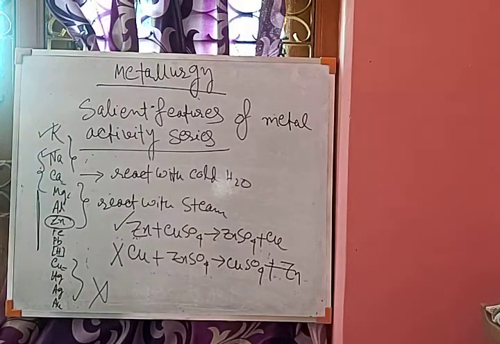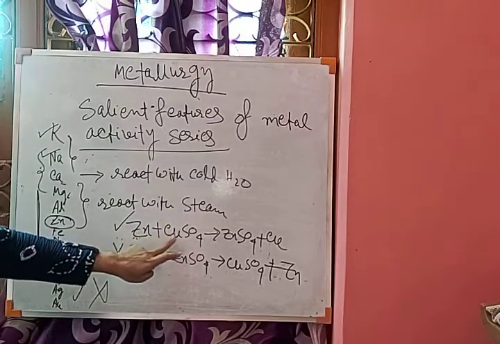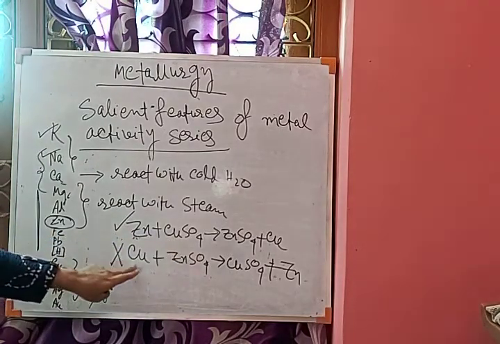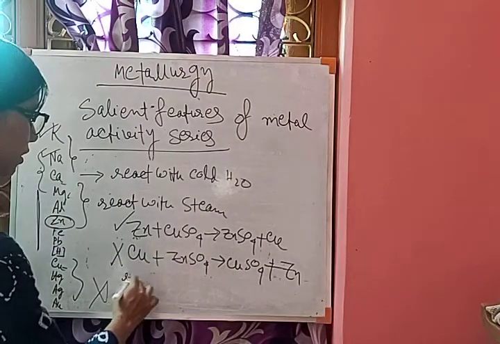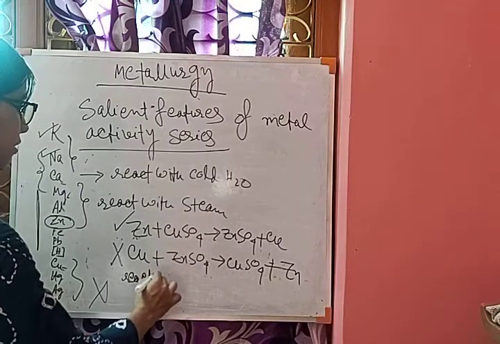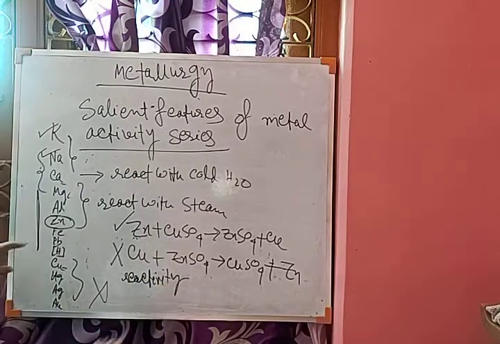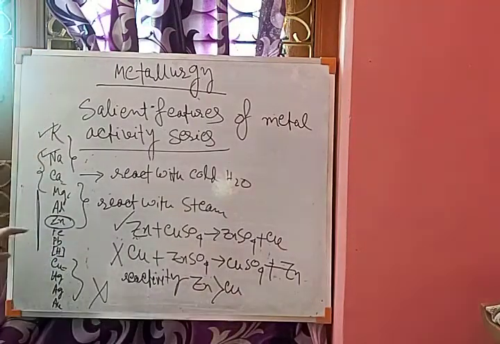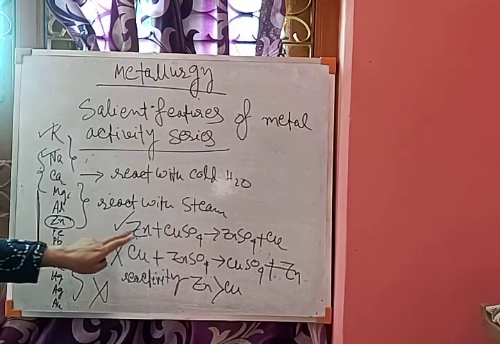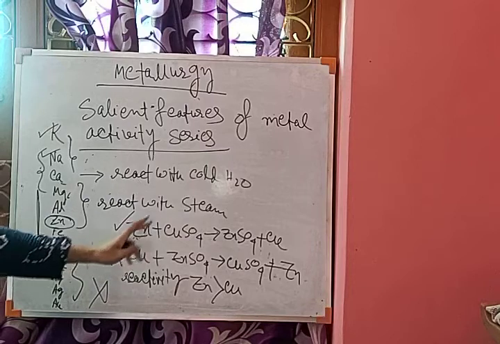As the reactivity of zinc is higher than copper, zinc can displace copper from copper sulfate, but copper cannot displace zinc from zinc sulfate. The reactivity order is according to the metal activity series. The more active metal can displace the less active metal.